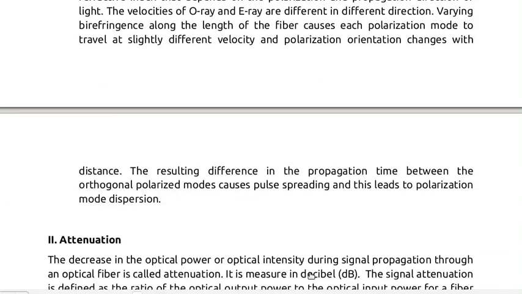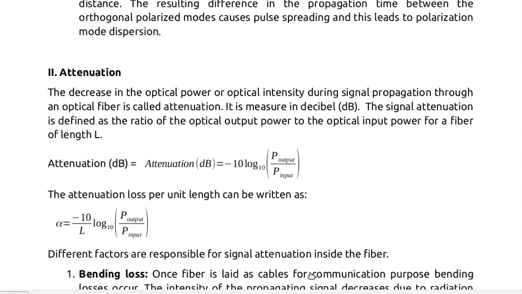And the second is attenuation. The decrease in the optical power or intensity while the signal propagates through the optical fiber is called attenuation. It is measured in decibel units. It defines the ratio of output power to input power. The attenuation loss per unit length can be written as alpha equal to minus 10 by L log 10 of output power divided by input power, where L is the length of the optical fiber.